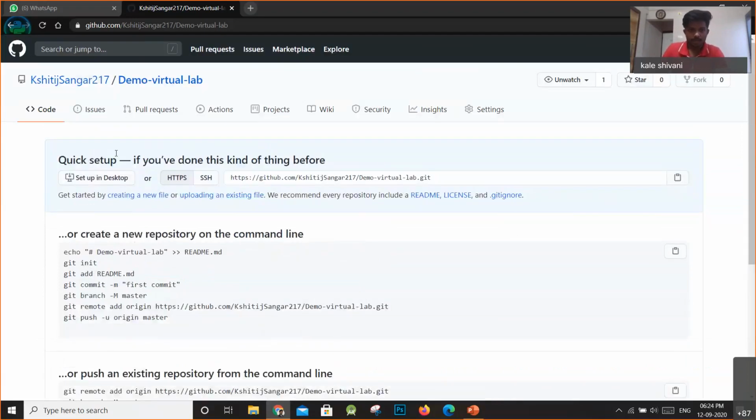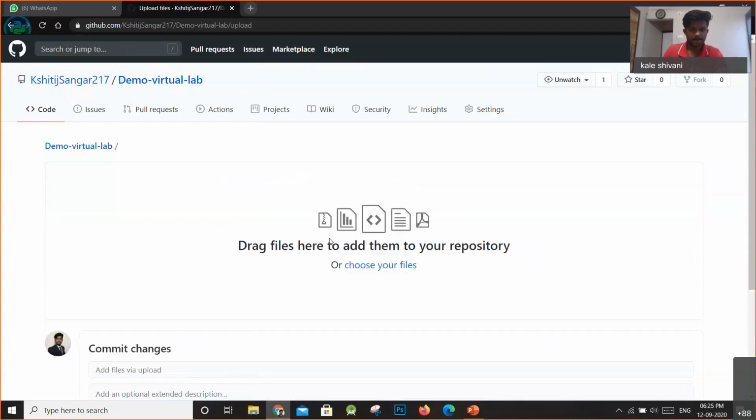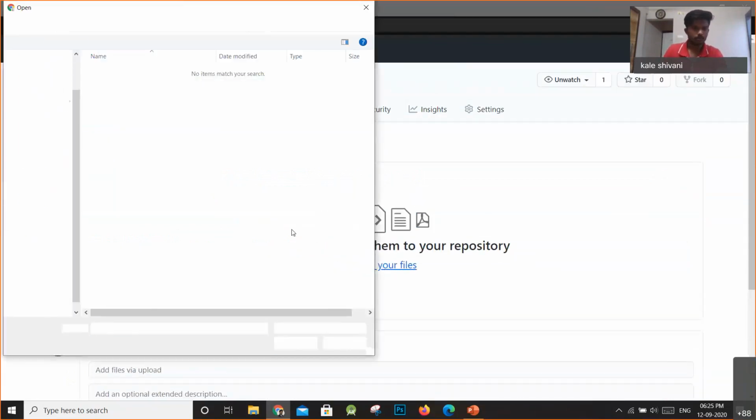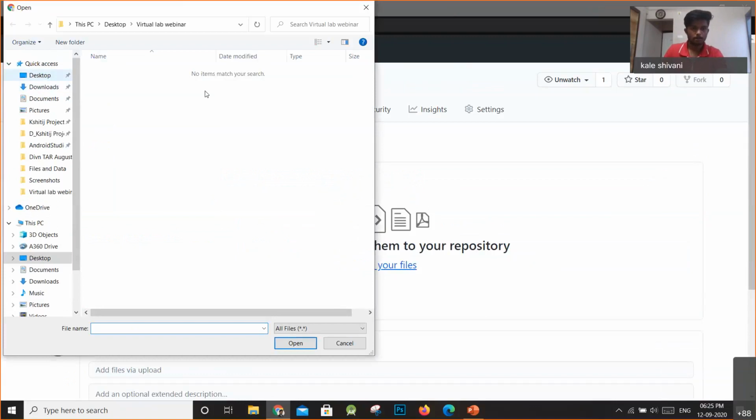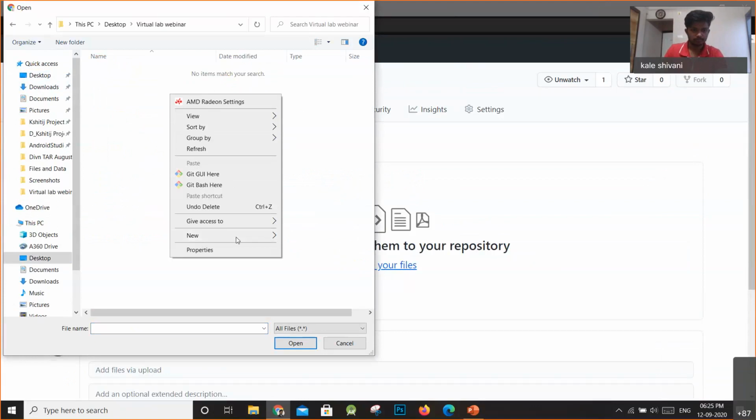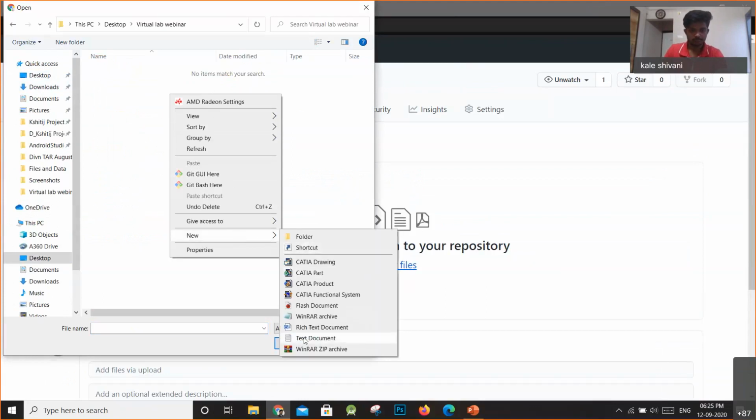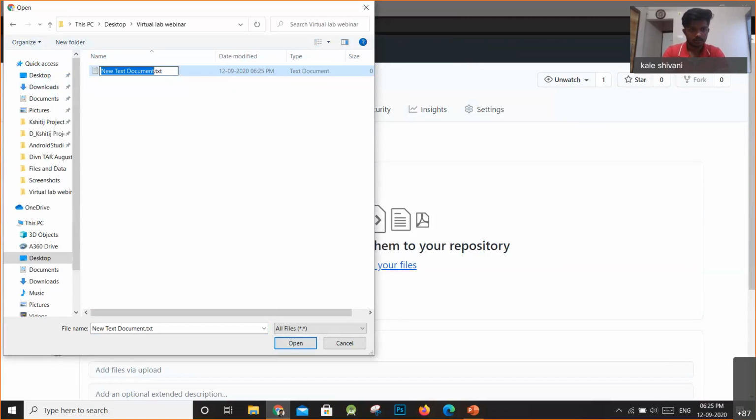So now I will just upload a file. If you want to upload a file, there is this button, uploading an existing file, that is your project on your repository, or create a new file. So I will just upload an existing file. So now I have to choose a file from my local repository. Desktop. So let's create a demo file.